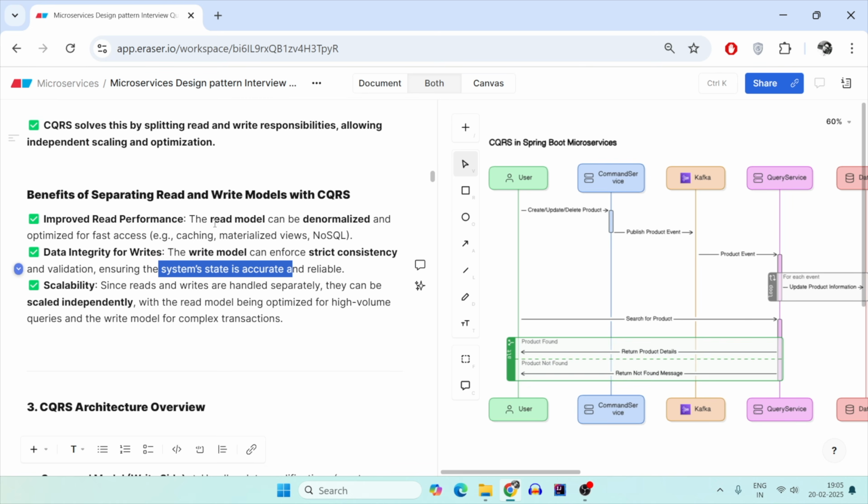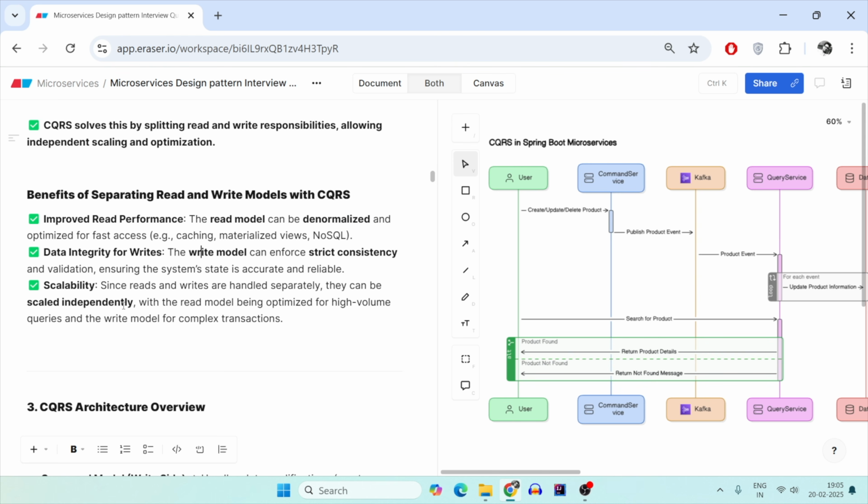If you read from the normalized data, you have lots of complex queries, which reduces the performance. If you use NoSQL or denormalized data, you will have this inventory at multiple places. Updating inventory at all the places will not be possible, and hence you will get inaccurate stock inventory data if you use denormalized data for writes. So it is very important to have NoSQL for read and SQL for write.